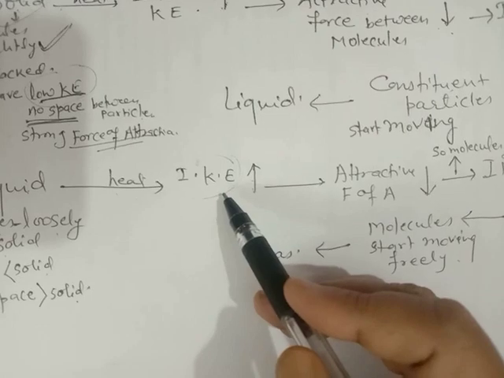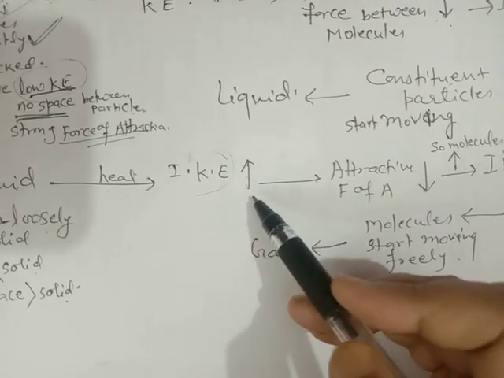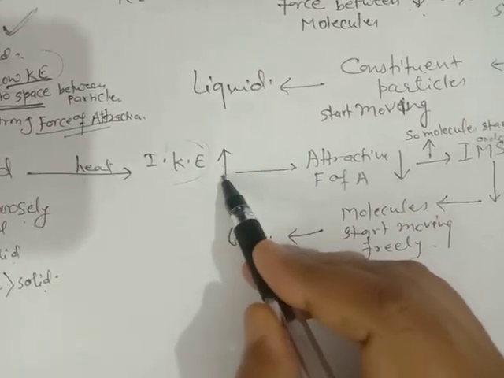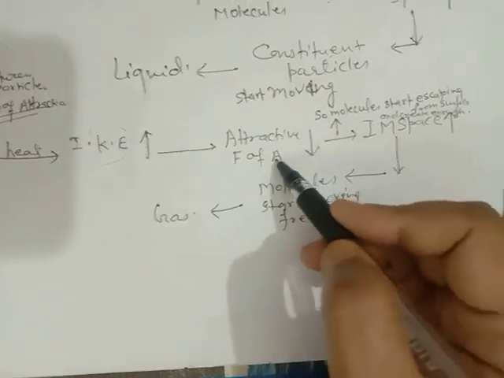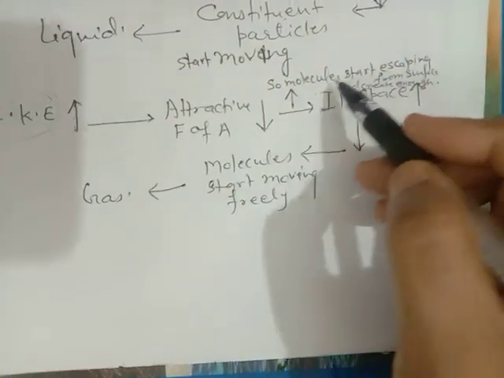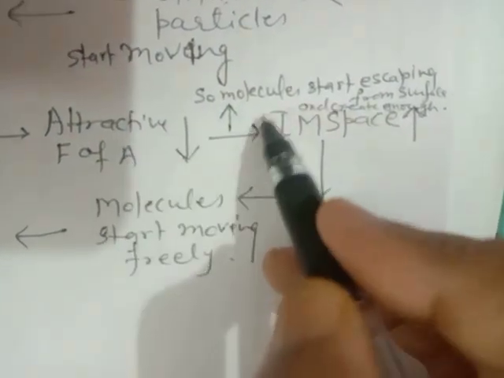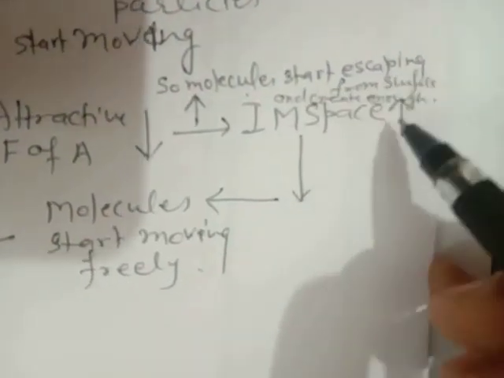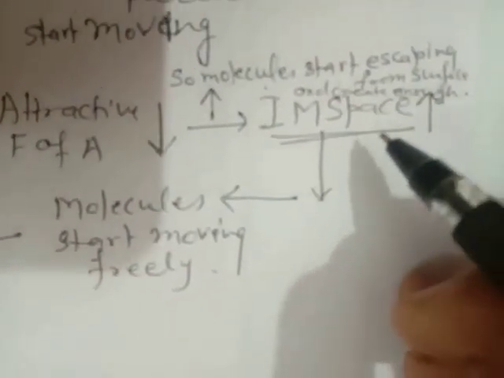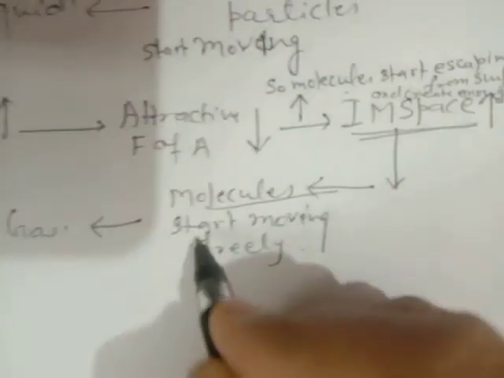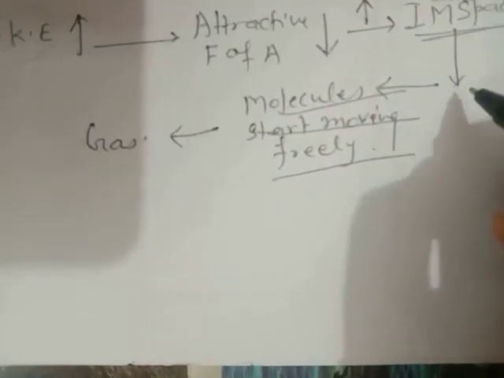Due to increase in kinetic energy, force of attraction decreases, and molecules start escaping from the surface. The intermolecular space increases, molecules start moving freely, and it turns to gaseous state.